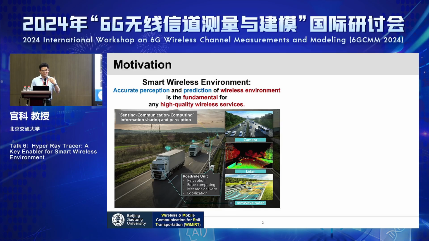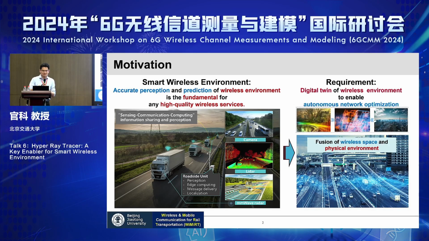In the future, we think a smart wireless system should be able to understand the environment, right? And the environment should also receive the order from the communication system: what kind of change should I have in order to optimize the performance of the communication system? To achieve this, the communication system should have very accurate perception and prediction of the wireless environment, which is a fundamental of any high-quality wireless information services.